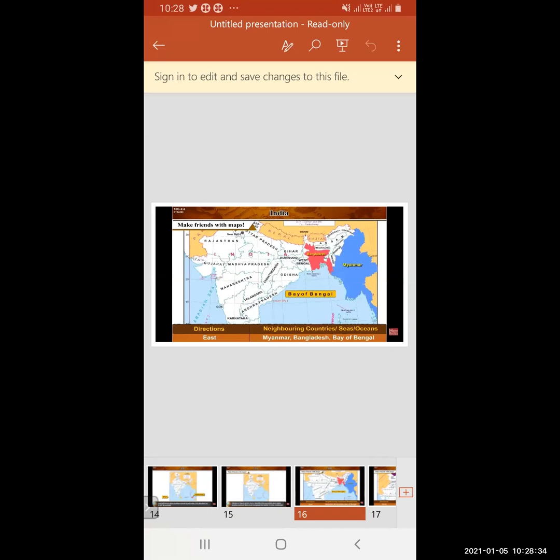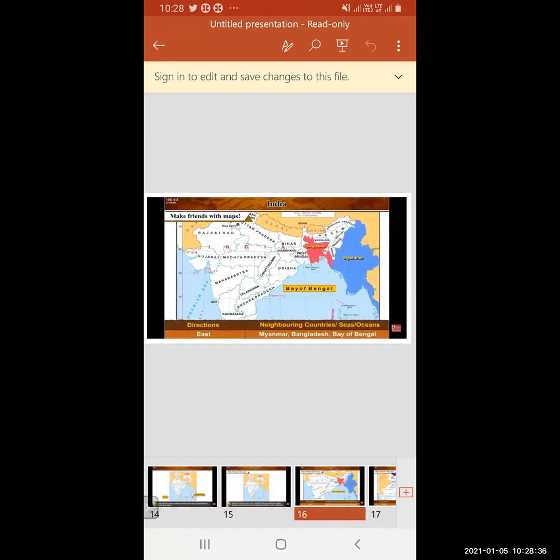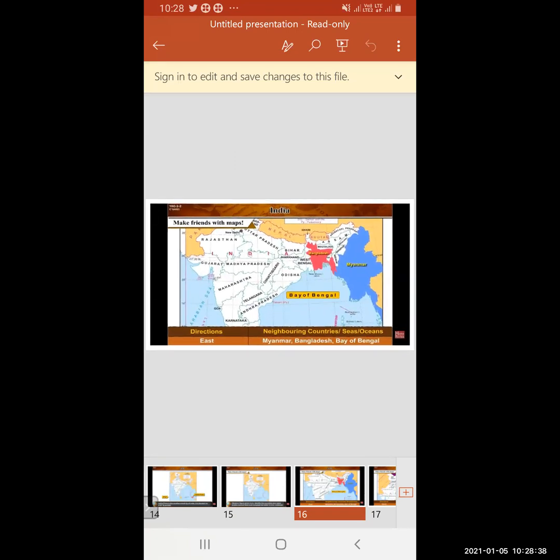We will revise again what we have seen. Towards the east of India, we can see which countries. The blue color is Myanmar. The red color is Bangladesh, and then the Bay of Bengal. So towards the east of India, these two countries are there, and the water body Bay of Bengal.